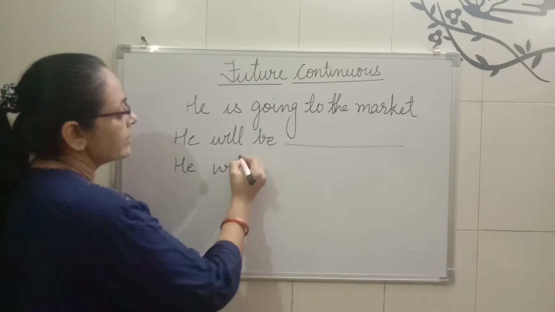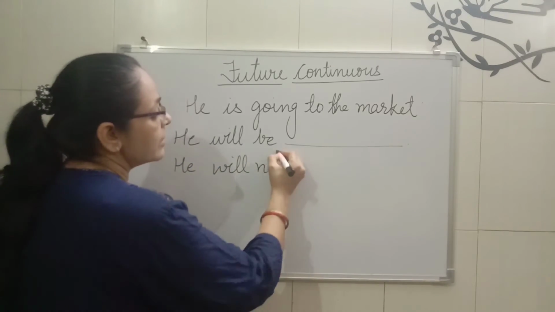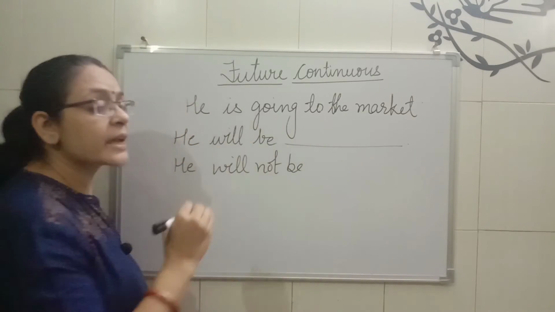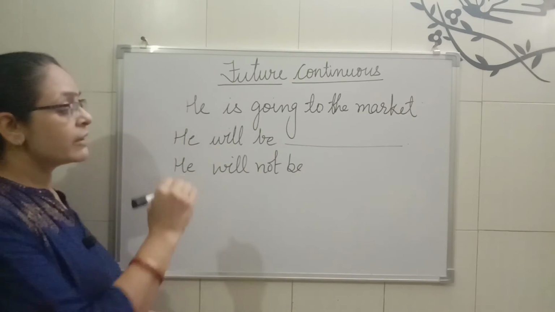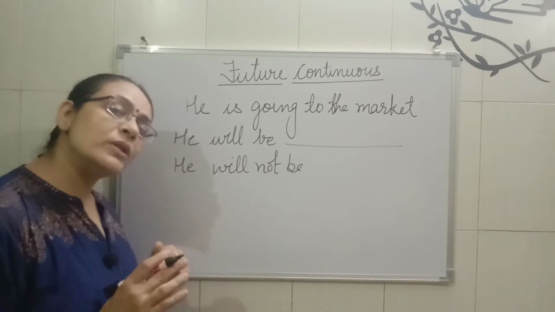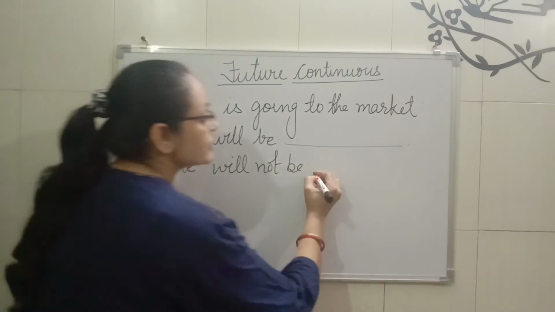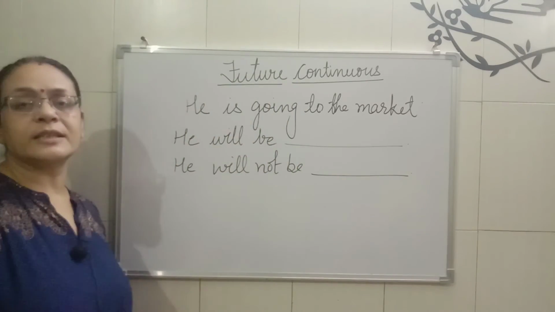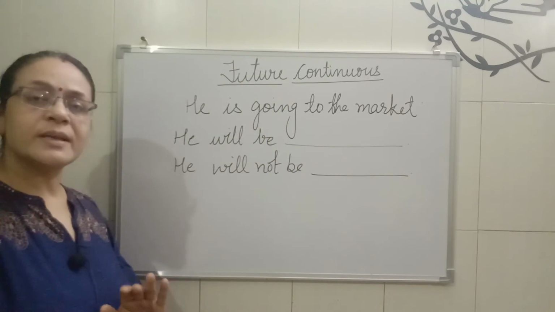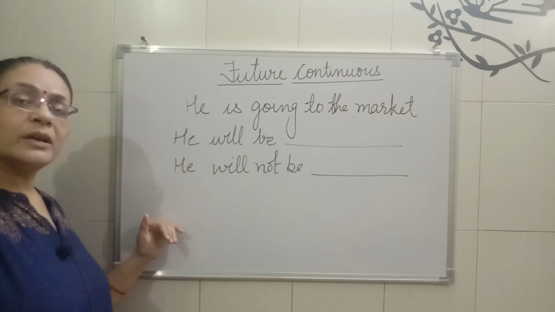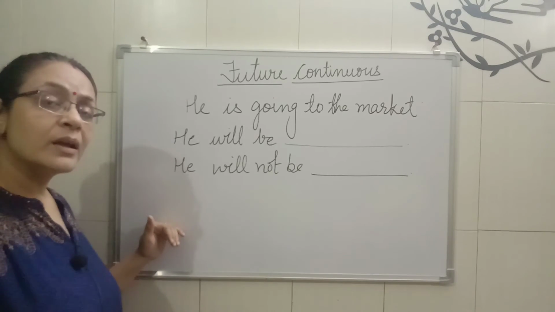Now if we are going to talk about the negative sentence, how? He will not be. As I have told you in the structure, we will have to follow all the things according to the structure that I have told you. Then again the same thing will come as it is. No changes, nothing.